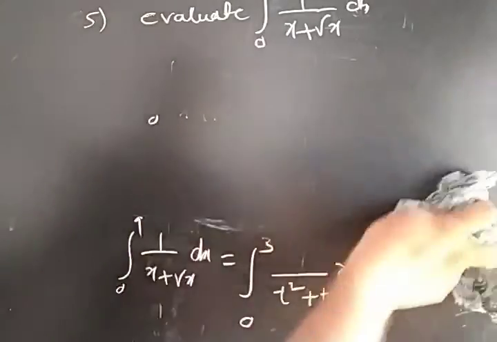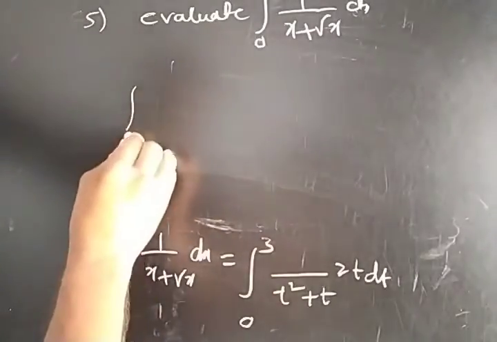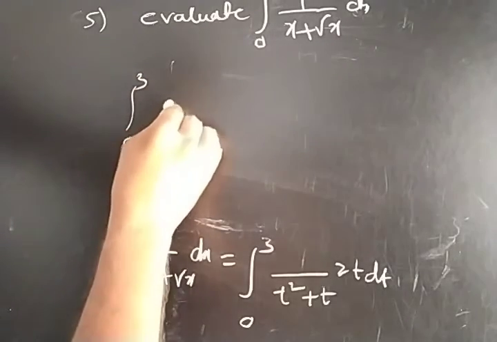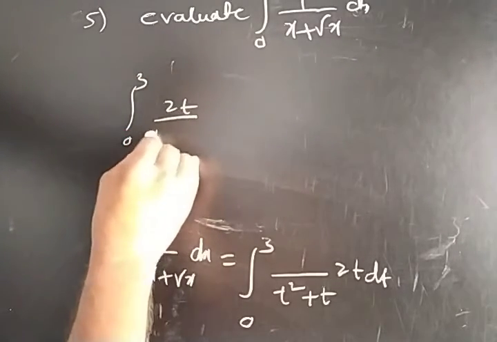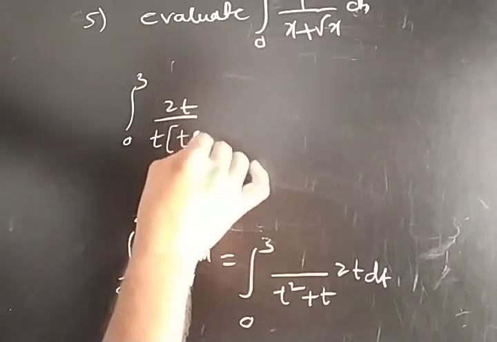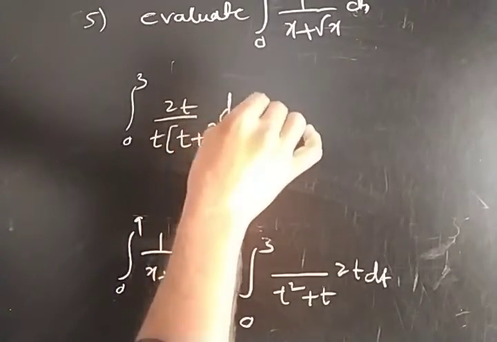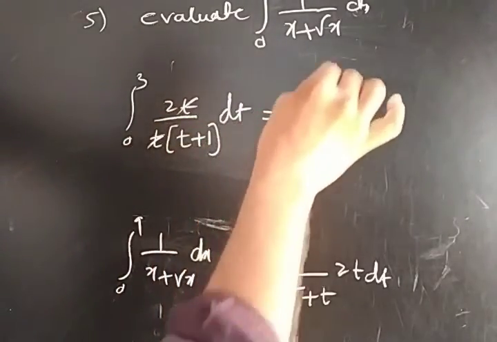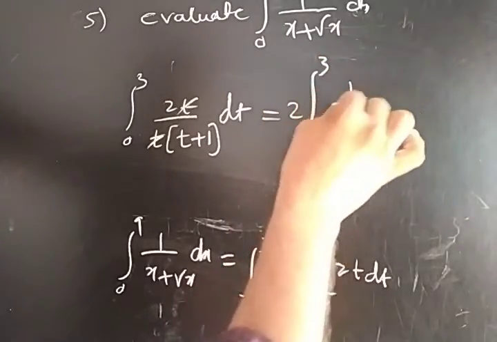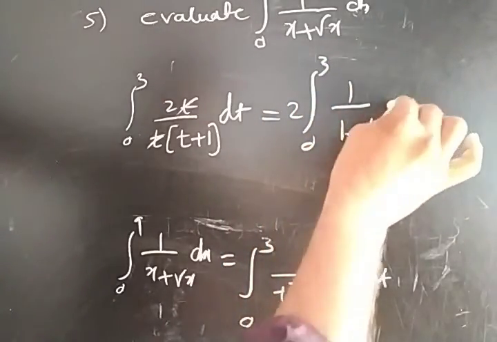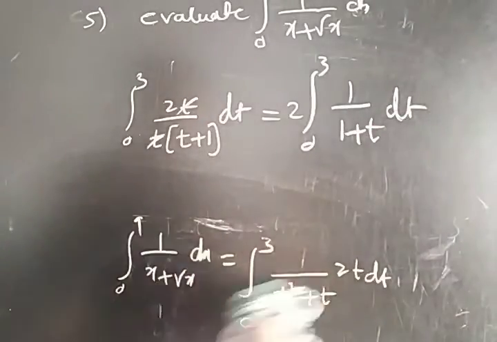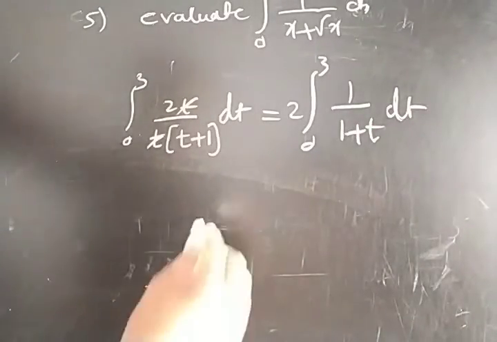So what we got here now is integration 0 to 3, 2t, and from the denominator I am taking t common, so t plus 1 dt. The t cancels, and taking 2 outside, 0 to 3, 1 by 1 plus t dt. The integration of 1 by 1 plus t dt is log 1 plus t.